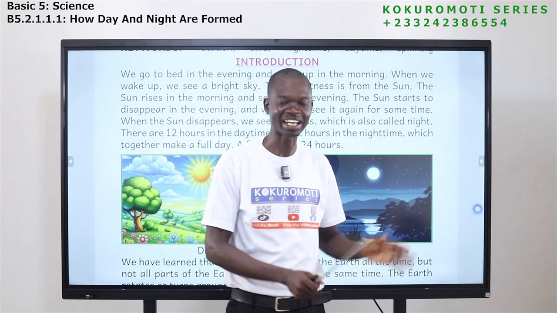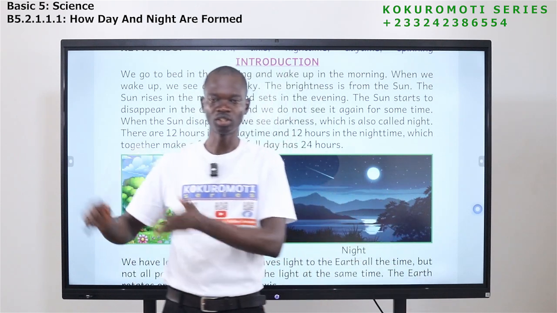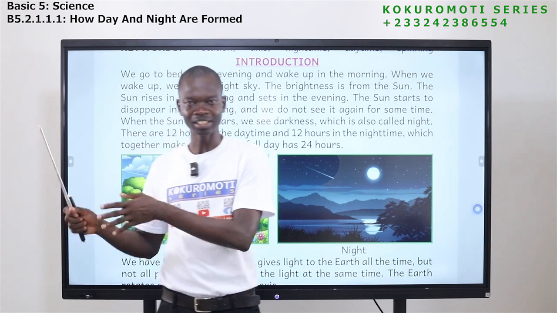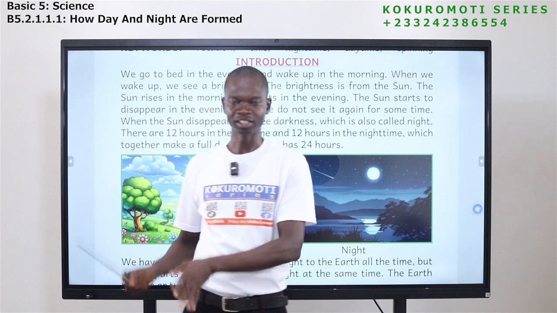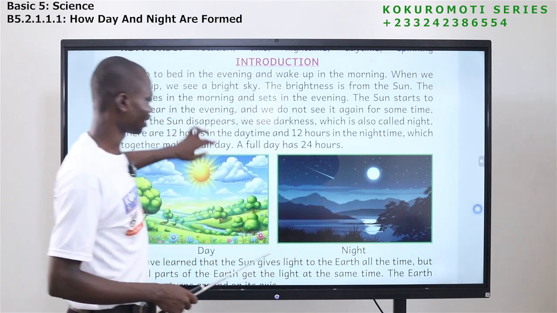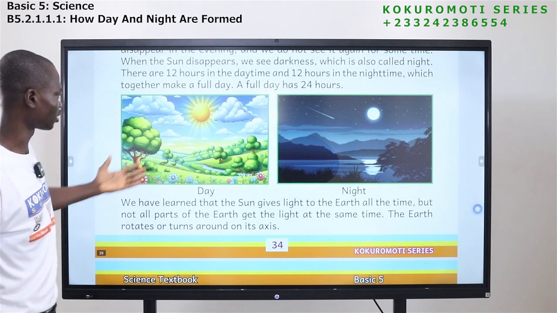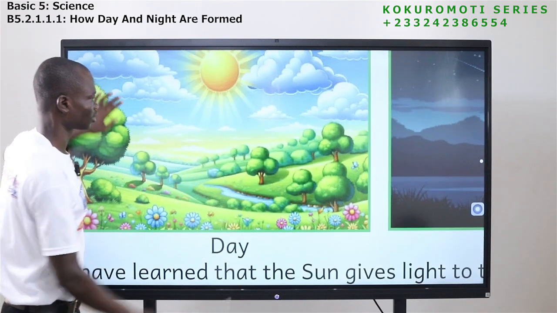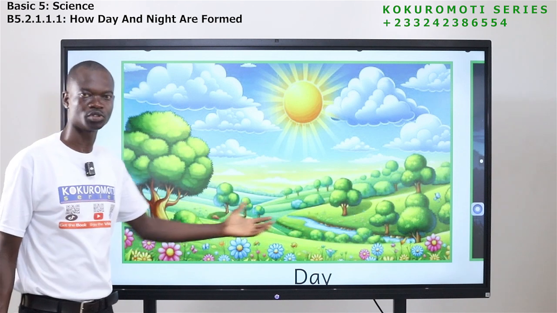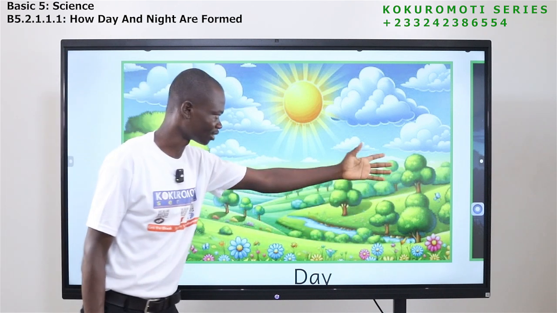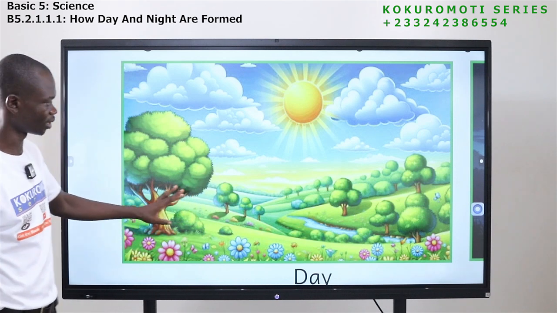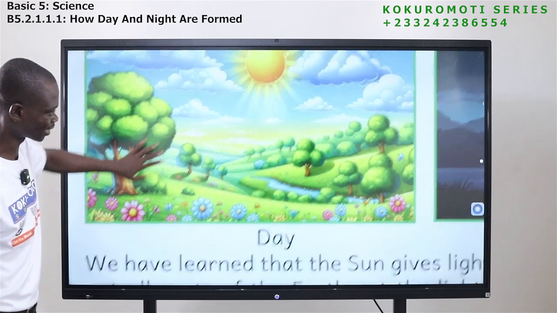So during daytime, there are some things that we do. During nighttime too, there are some things that we do. In the night, we are all inside our rooms, we sleep. But during daytime, we come out. So this is an example for you. This is daytime. That is where you see the sun. The sun is producing light, so all this side you can see. It's a beautiful environment. So this is daytime.